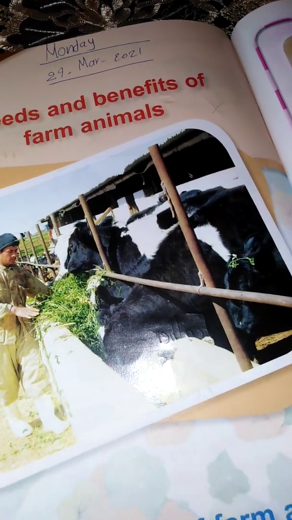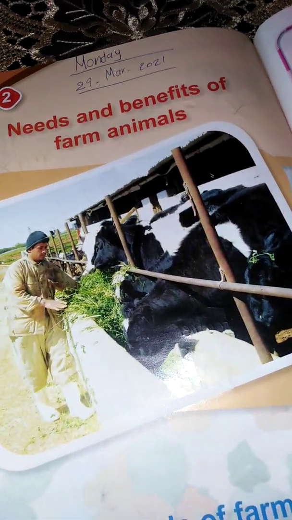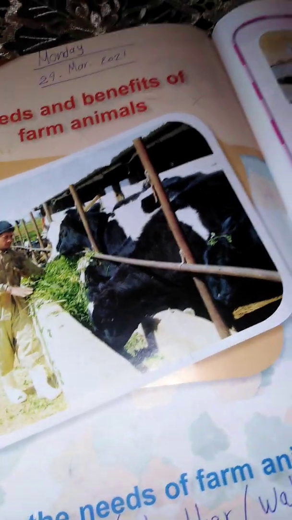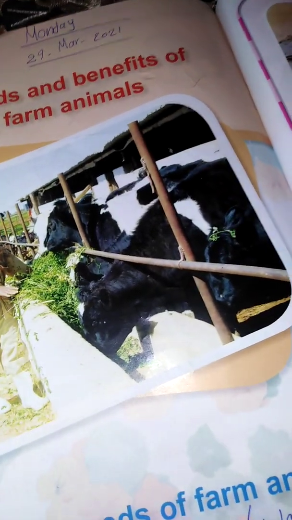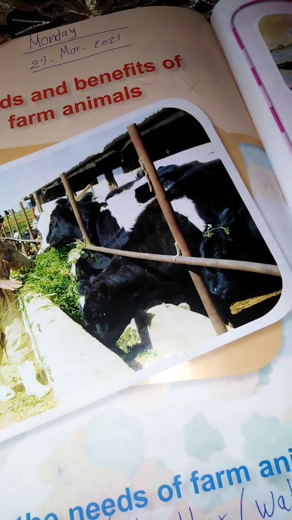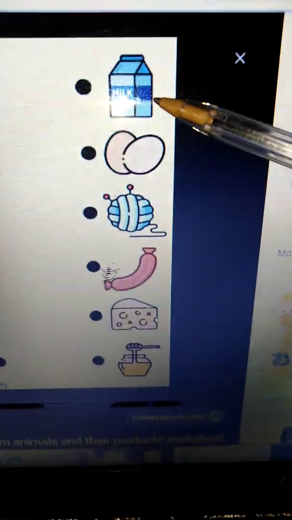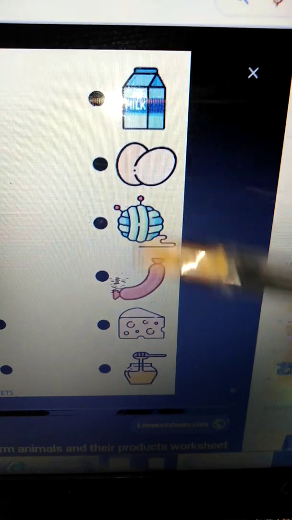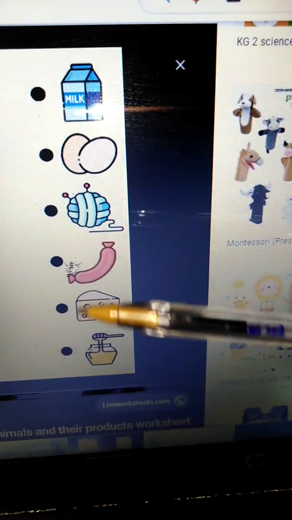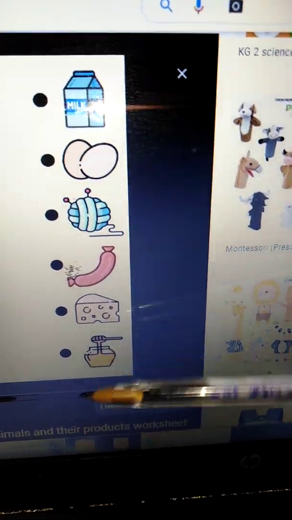Okay, what about benefits? What is benefit? Benefit? فوائد. Okay, tell me, what are the benefits of farm animals? The animals give us products such as what? Such as milk, eggs, wool, hot dog, cheese, and honey.